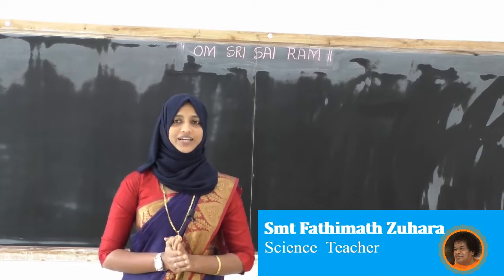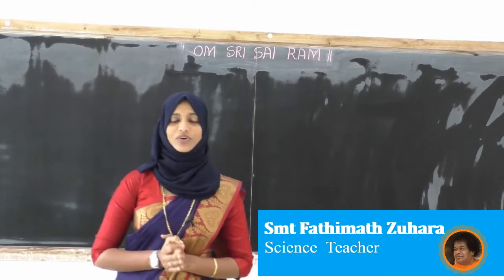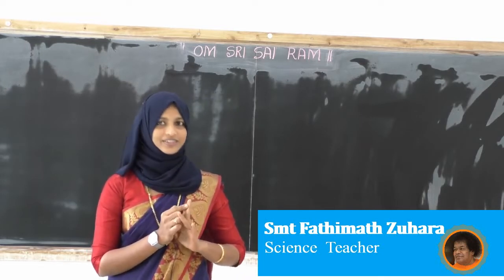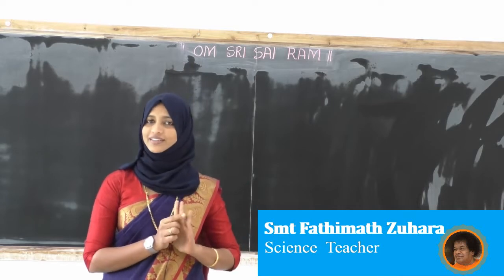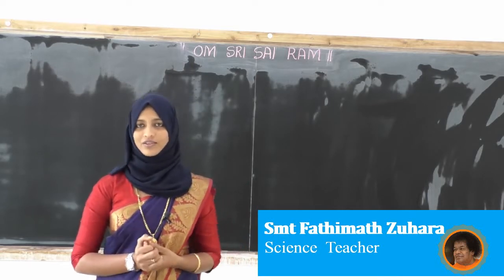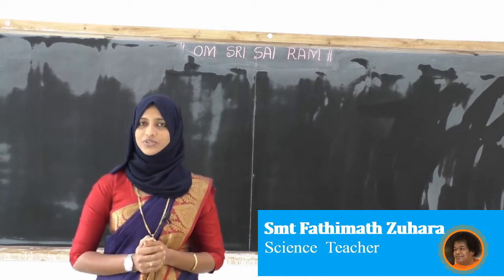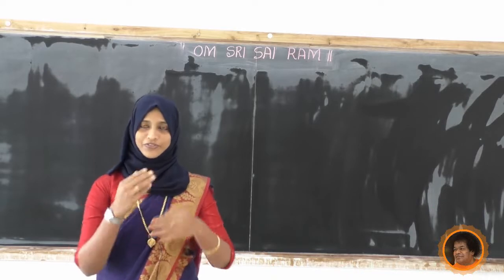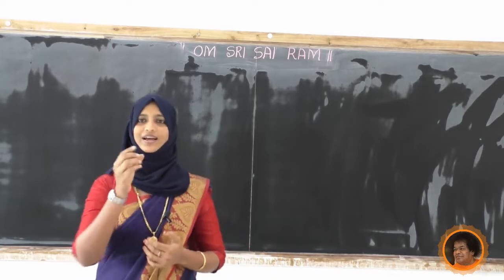Student, already we know that in science there are three disciplines. What are those? Yeah, physics, chemistry and biology. Okay, already we have studied the difference between these three, so once again I am not going to recall all those things. Today we are going to see a biology chapter. Before that, I will give you a small activity, student.